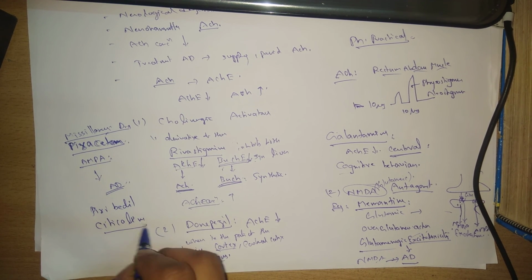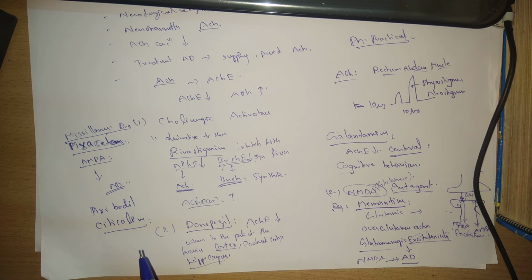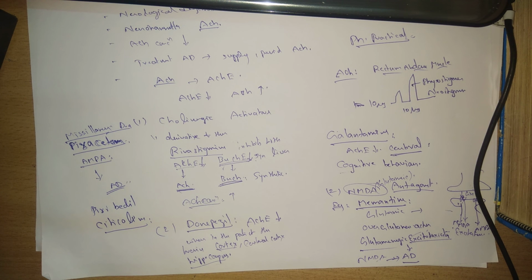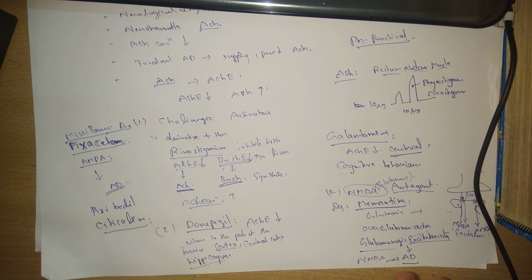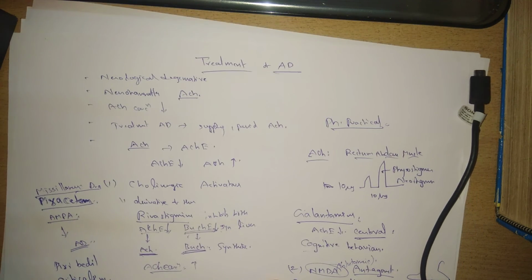citicoline. So these are the two drugs that are vasodilators. By supplying more blood in a short period of time, they are indirectly promoting more acetylcholine synthesis. So by these drugs we can treat Alzheimer's disease.